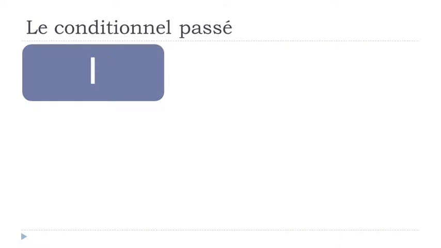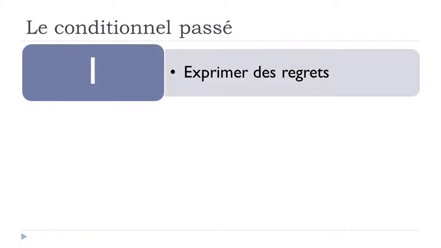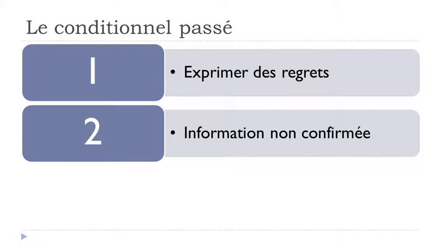The first use for this conditionnel passé is to express regrets, exprimer des regrets. That's one of the first uses, let's say. The second one would be une information non confirmée.